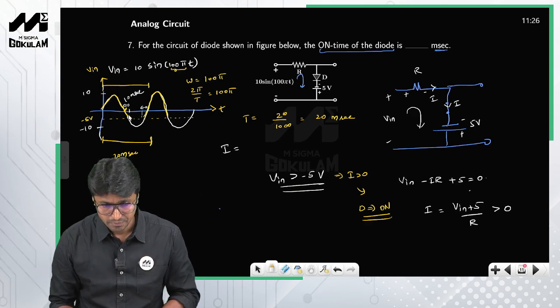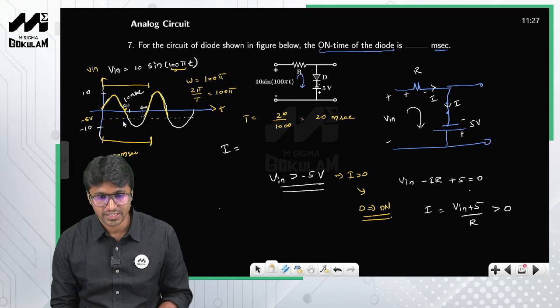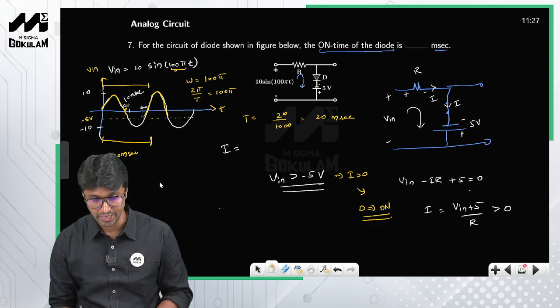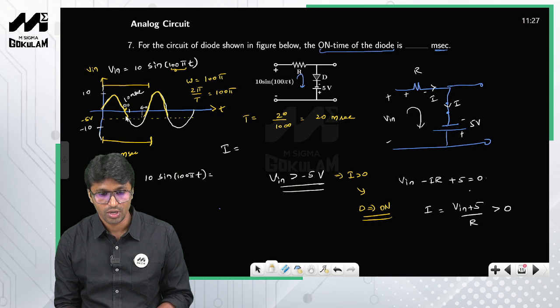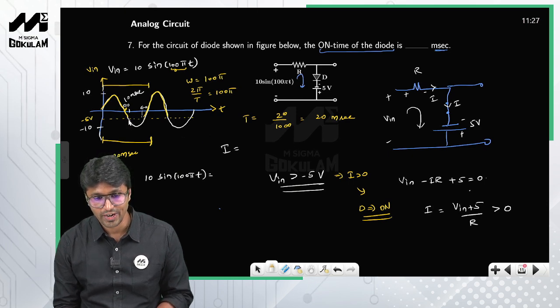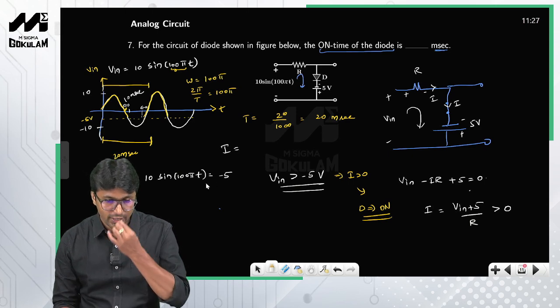How do you do that? Listen, you have to pick that instant at which the input voltage becomes minus 5. So take out your input. What is your input given? 10 sine 100 pi t. The diode turns off when the input voltage goes below minus 5 volt. So this is the limiting value, and you have to find the value of t.